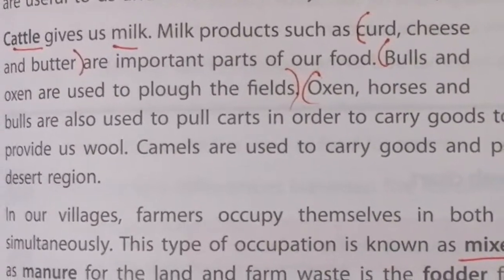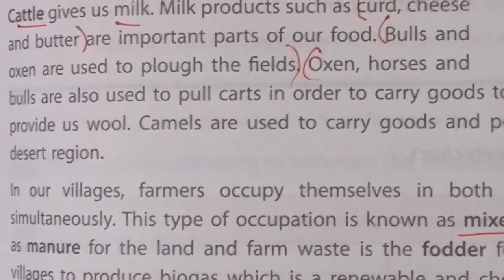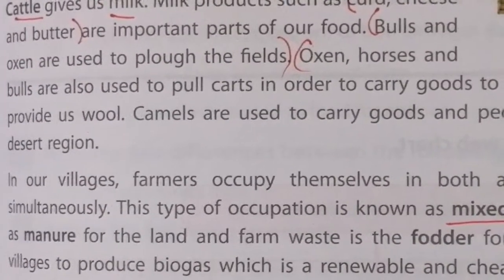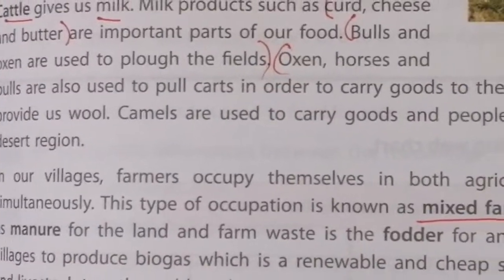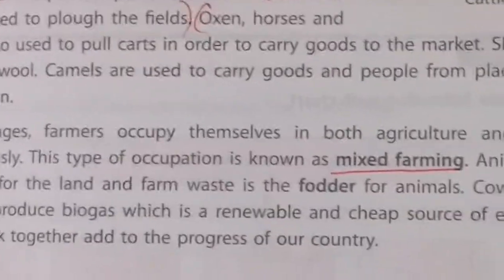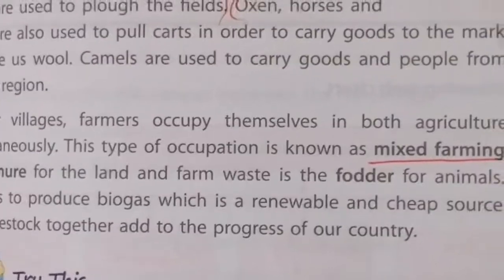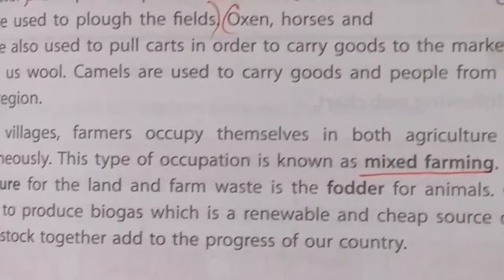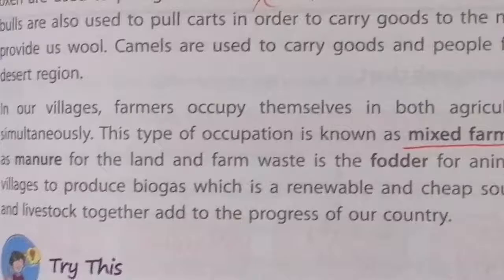Now the next one is bulls and oxen. What is the use of bulls and oxen? Yes, they are used to plow the field. Oxen, horses and bulls are also used to pull carts in order to carry goods to market or many places. Now what is the next one? Sheep are raised to get wool. Camels are used to carry goods and people from place to place in desert regions.